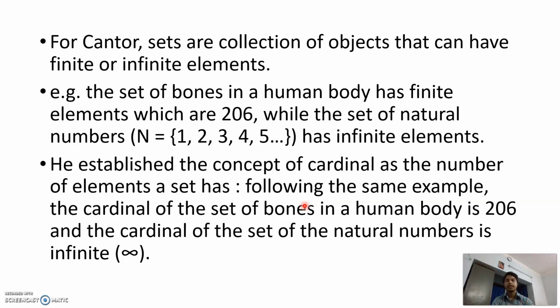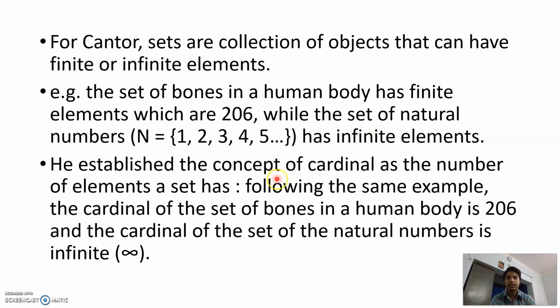For Cantor, sets are collections of objects that can have finite or infinite elements. For example, the set of bones in a human body has finite elements, which are 206 obviously, while the set of natural numbers n equals 1, 2, 3, 4, 5 up to infinity has infinite elements.